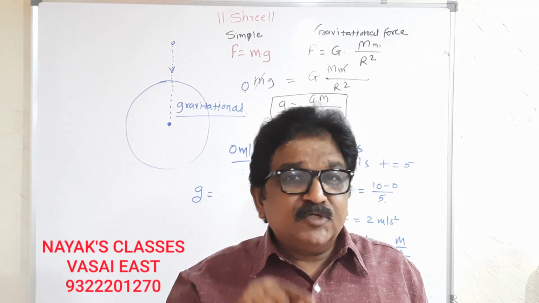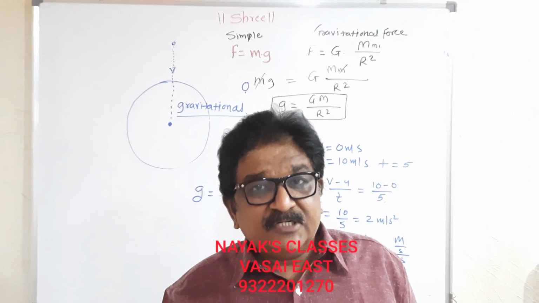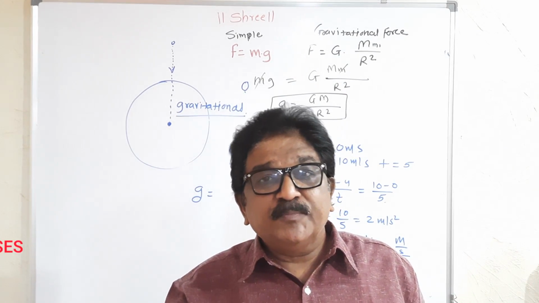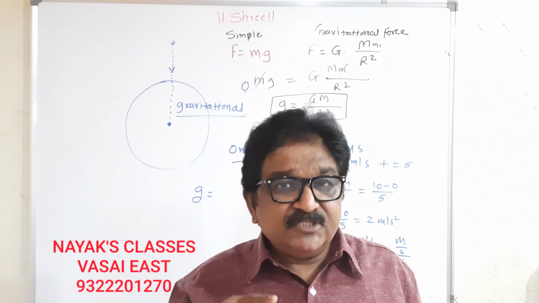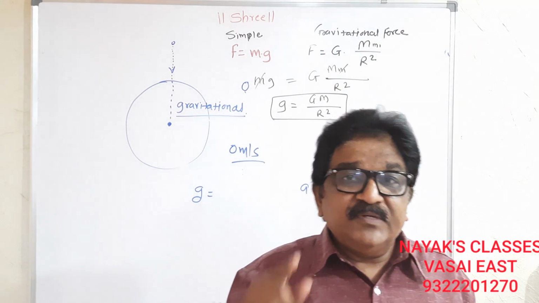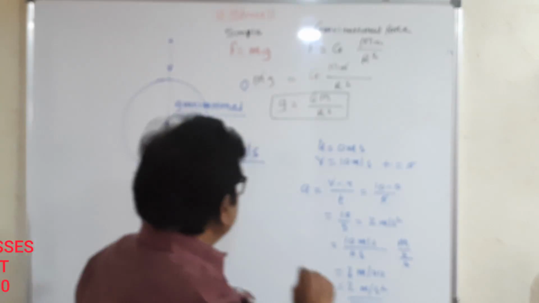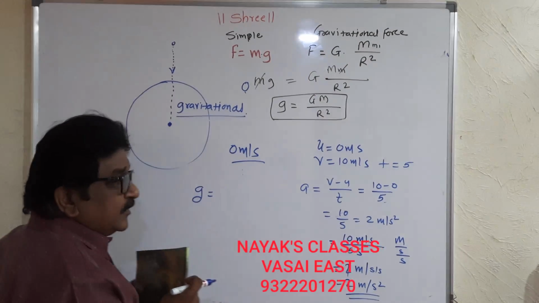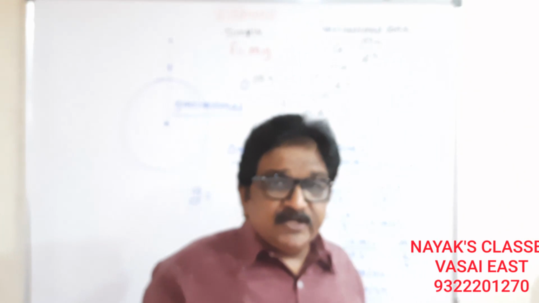So the increase of speed because of gravitational force is called acceleration due to gravity, which is denoted by g. So g is the acceleration due to gravity.